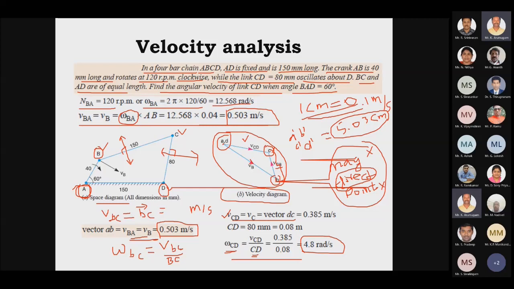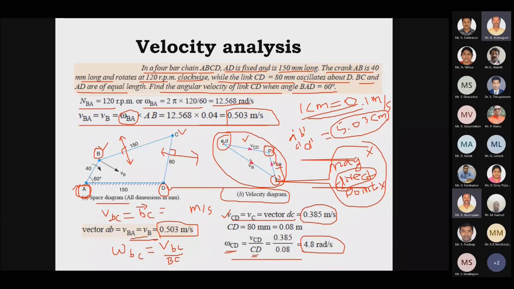This is for our convenience only, don't bother about these notations, since we have our own method of drawing the velocity and acceleration diagram. The value may not come exactly 0.385; it may differ based on the accuracy of our drawing instruments, right?